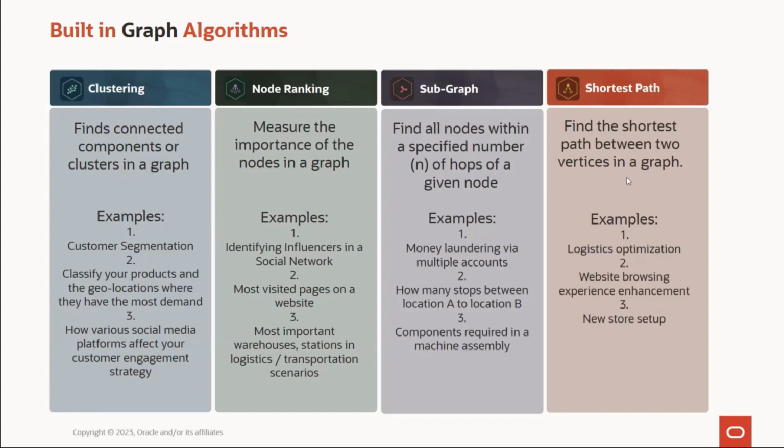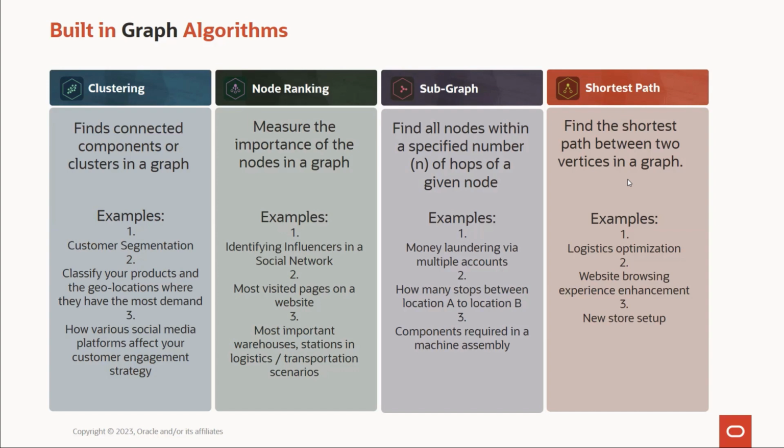Shortest path is the fourth one, which basically tells you between two vertices which is the shortest distance, like logistics optimization. Or if you have a shopping e-commerce website and want to ensure the easiest path between product selection and checkout, you could use that use case. Or even optimizing your new stores in a location so that they are not very close to each other and optimally placed, you could try this option, right? So this is basically the example.